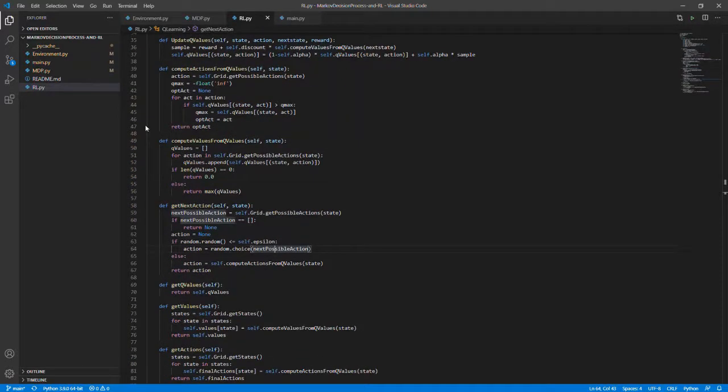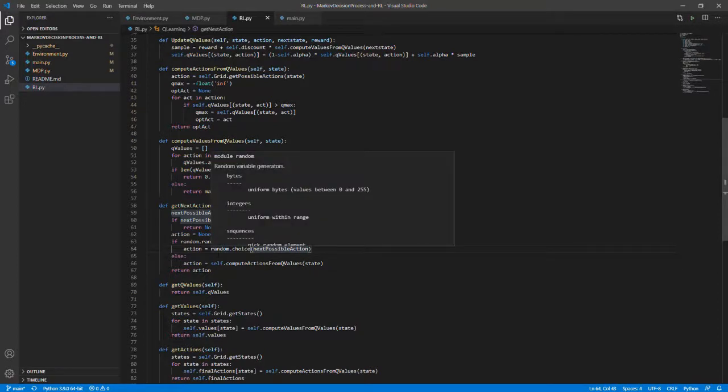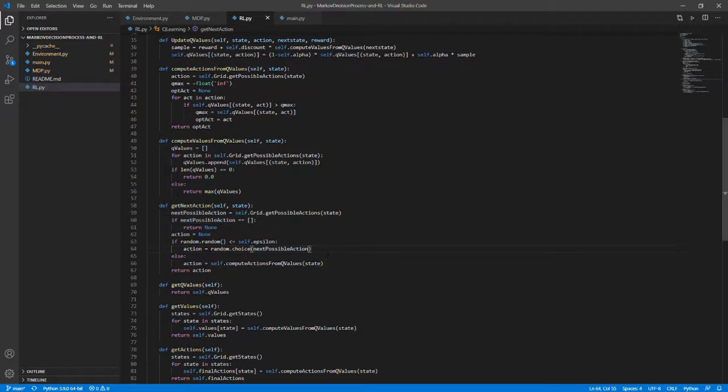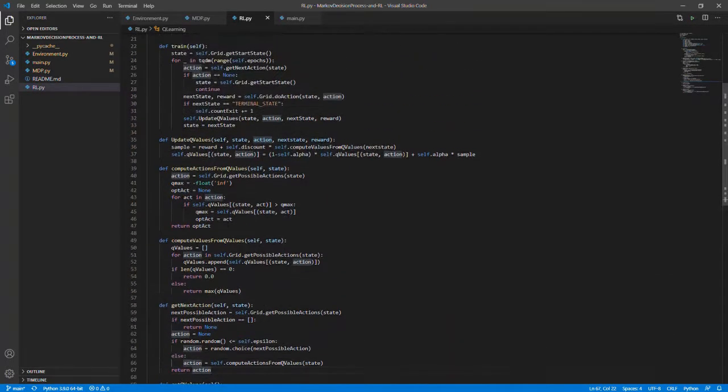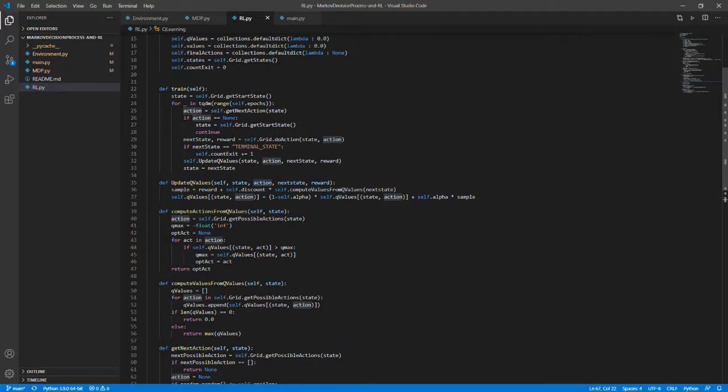So this function computes the action given a state. This means that with epsilon probability, it chooses a random action for a given state, and with probability 1 minus epsilon, the action chosen is the optimal action for the given state on the basis of the current Q values. Now let's go to the function which implements the training of the model.